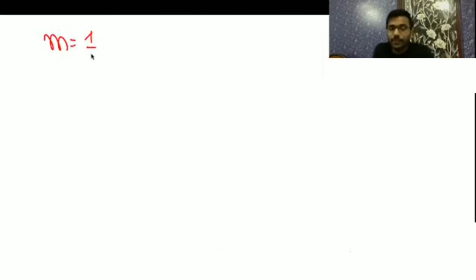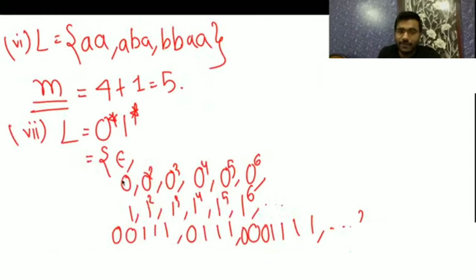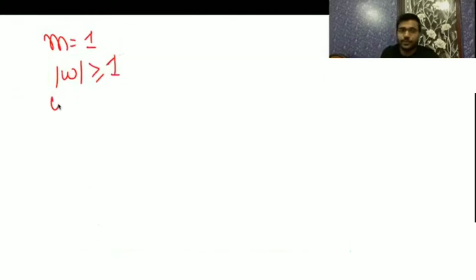Now we'll check whether for every string whose length is greater than or equal to 1, it's satisfying the pumping length or not. So here we are having three kinds of strings. One is any number of 0, another is any number of 1, another is any number of 0 followed by any number of 1. यहाँ हमारे पास three kind of strings है. We will take one by one. When I take y equal to 0, I will always assume x as epsilon, y as 0 and z as the remaining bits.